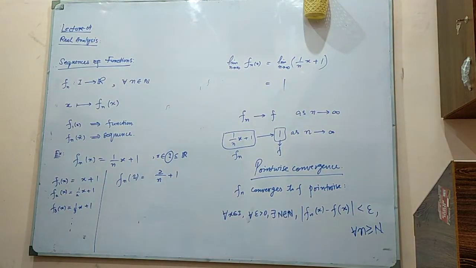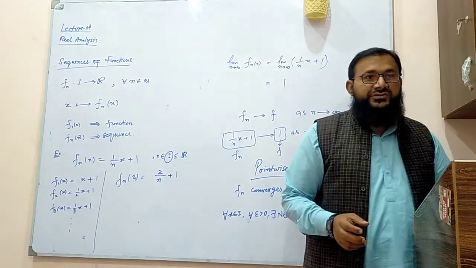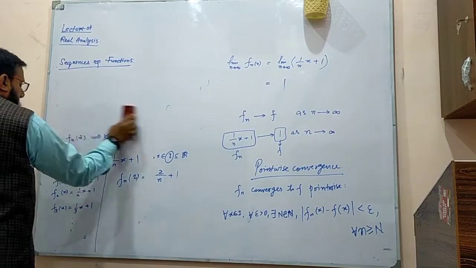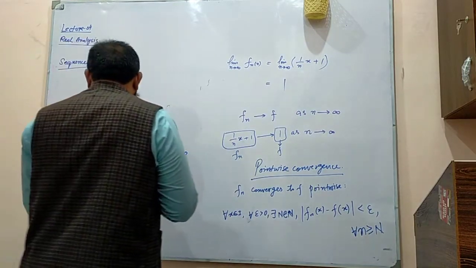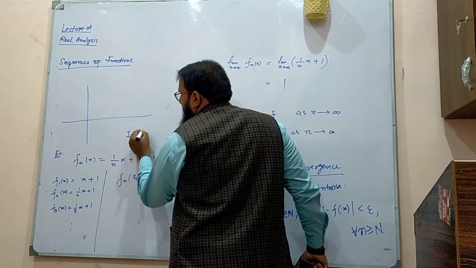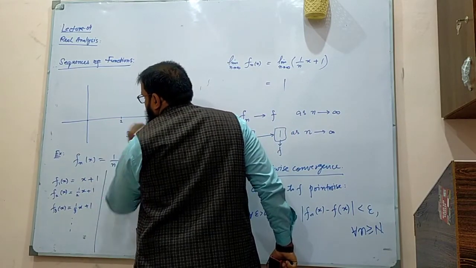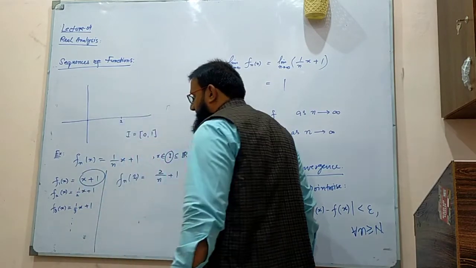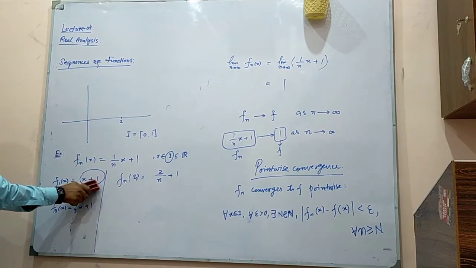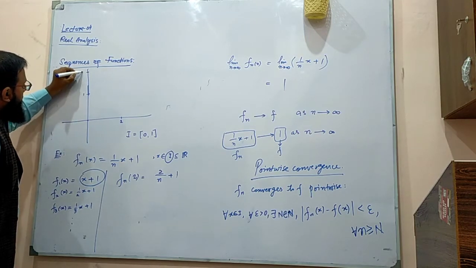But this is not the good thing about convergence of a sequence of functions. We should have some other thing, what we call uniform convergence. If you see the graph of this function, that is very interesting. You have this function. Let us define my interval to be from 0 to 1 for now. So let's say this is 0 and this is 1. Can you tell me how I can graph this function? It's a straight line with slope 1 and y-intercept 1. So this is 1, this is 2.